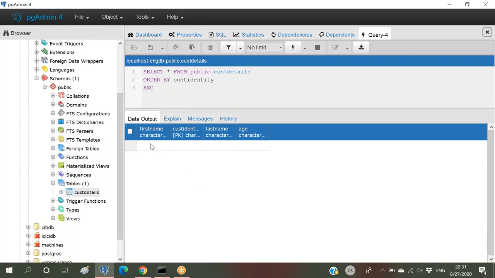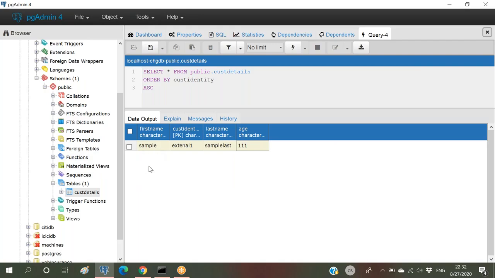To insert the data, we can include it from here. I'm giving something like sample. So just double click. I'm giving something like external one. So last name, sample last. Okay.